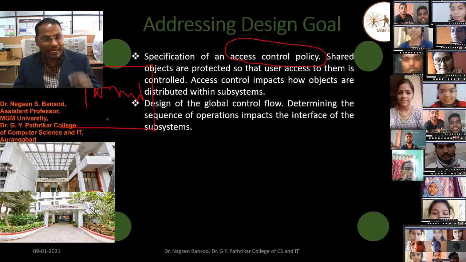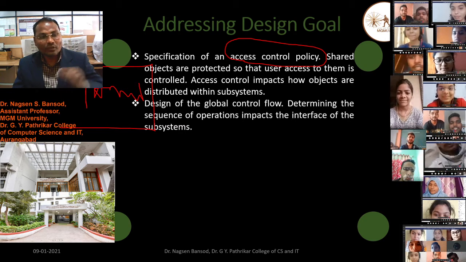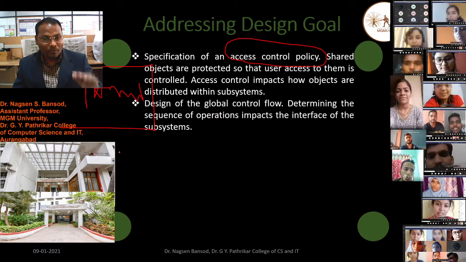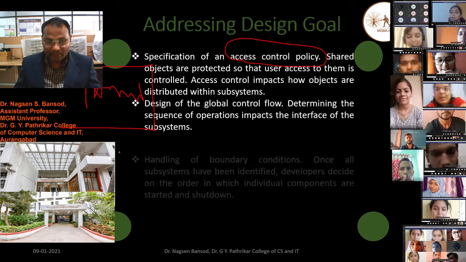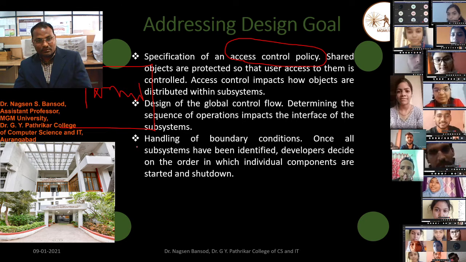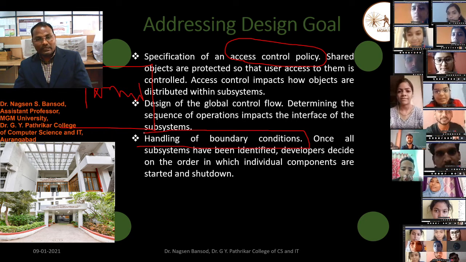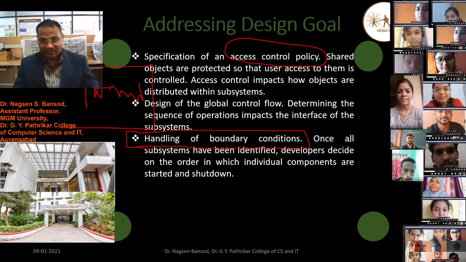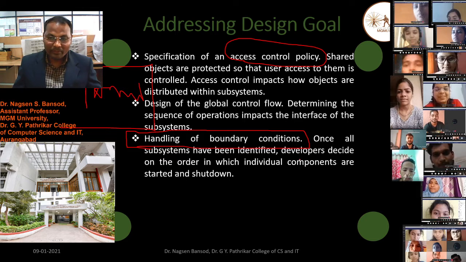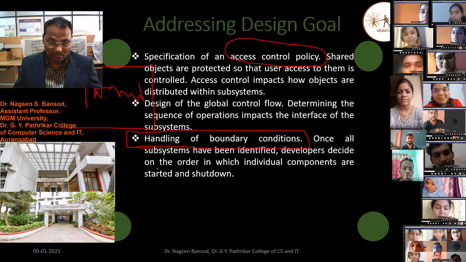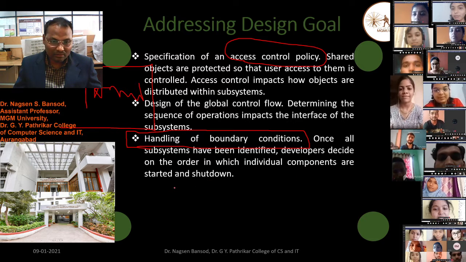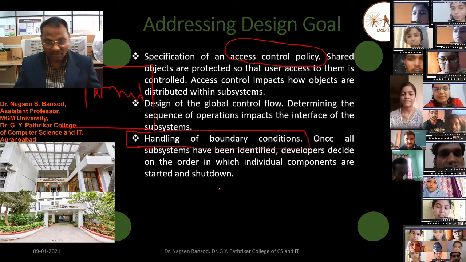Once we have designed the admin properly, then the users of the system, the users of the subsystem, we have to design in parallel. Handling boundary conditions. Now again we are at the boundary conditions. Once all subsystems have been identified, developers decide on the order in which the individual components are started and shut down.